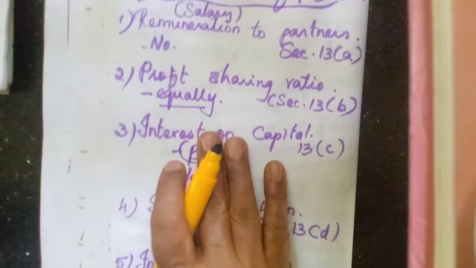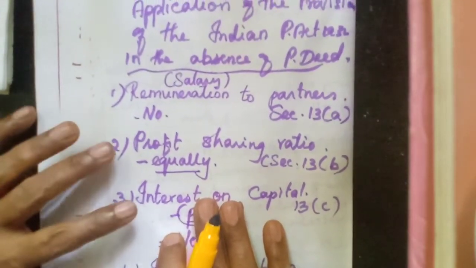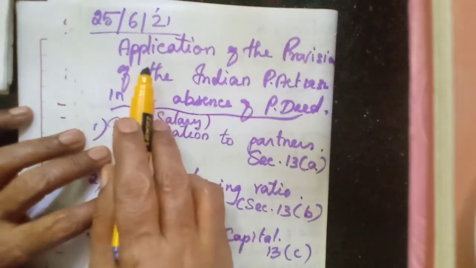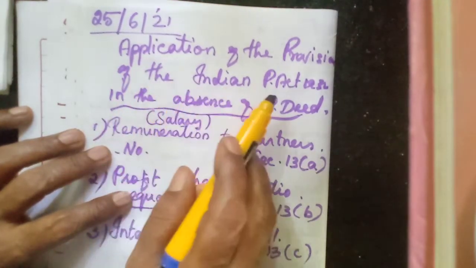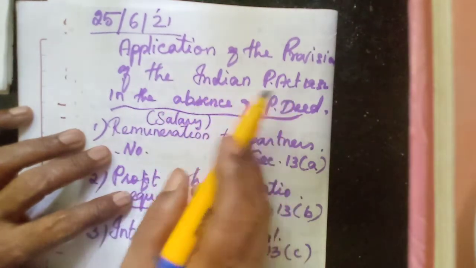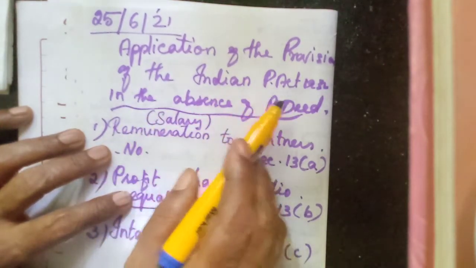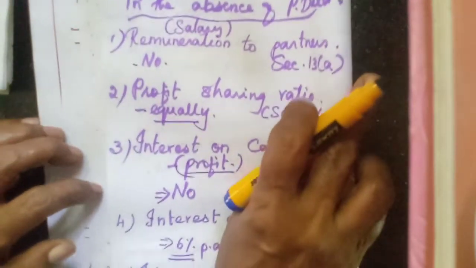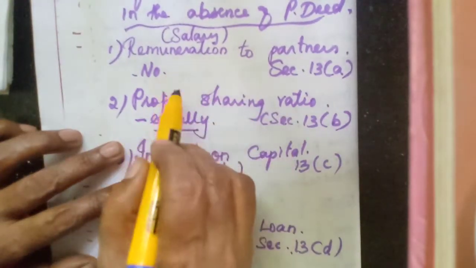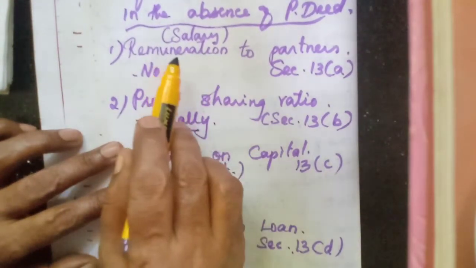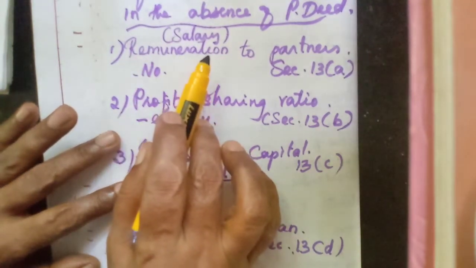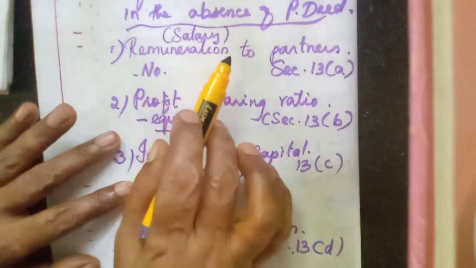The first one: what if the partnership deed is not available. How to apply the provisions of the Indian Partnership Act 1932 in the absence of a partnership deed. If the partnership deed is not there, how we have to deal with the following items, that is the first illustration. Before that we should know what to do if the partnership deed is silent, that means nothing is mentioned about that particular item in the deed.